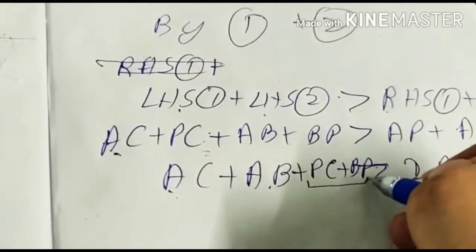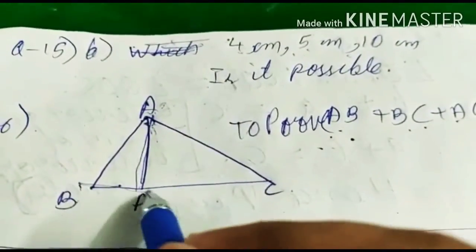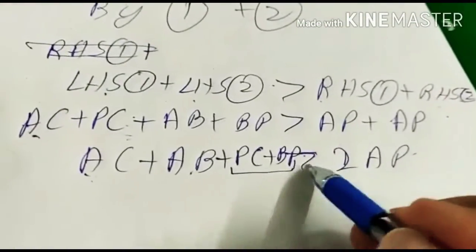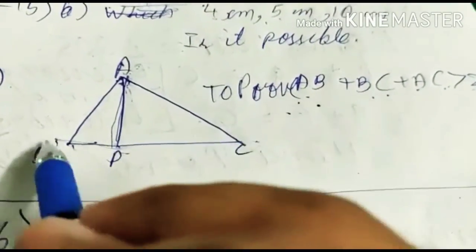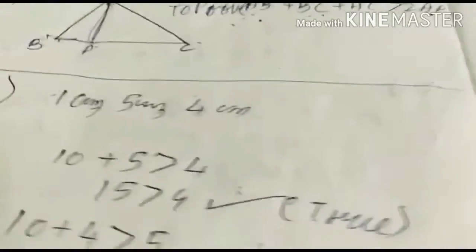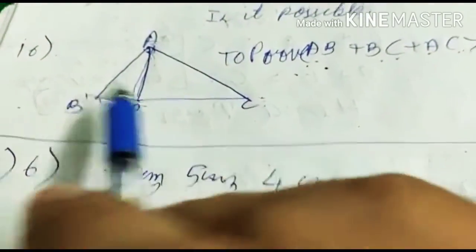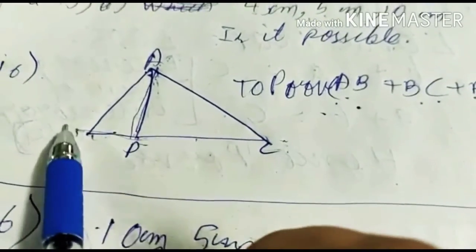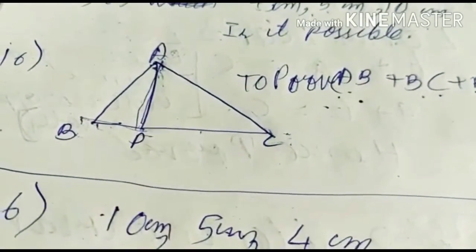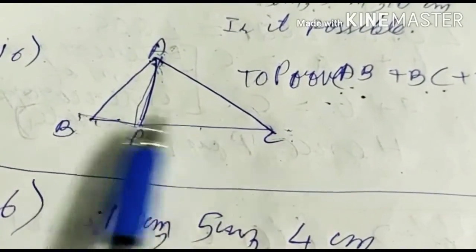And what we need is BC in place of this. If we check, BP plus PC equals BC. Look, this BC is divided into 2 parts, BP and PC. So BC equals BP plus PC.